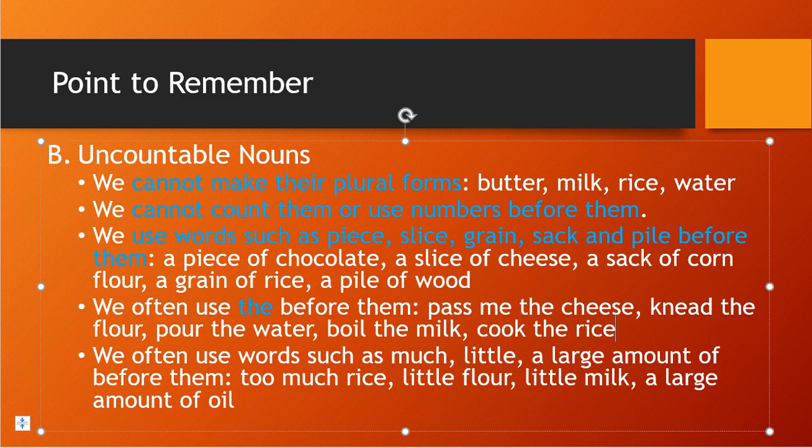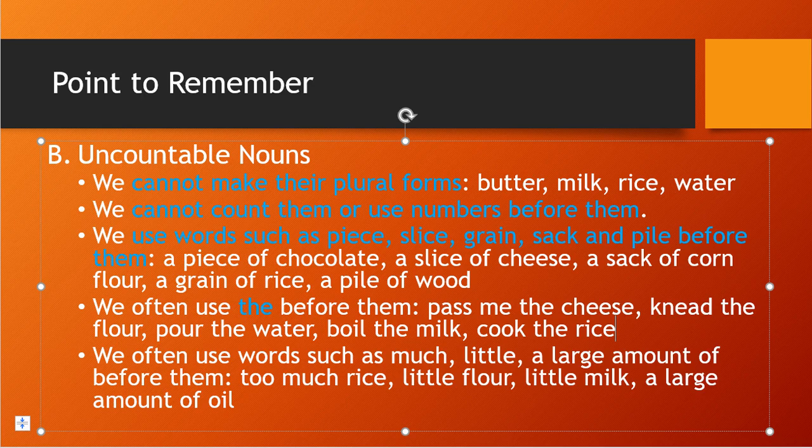Okay, the mixing. The process of making roti or bread, we use our hand to mix it. That process we call kneading the flour. So that is why we use the before them. Correct?